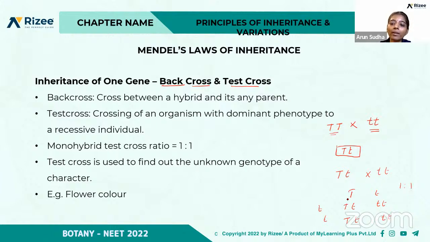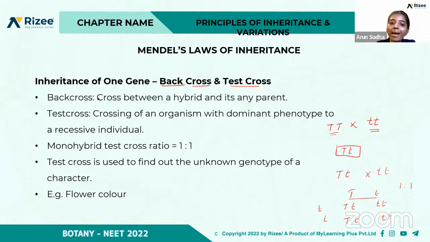That is a 1:1 ratio if it is a heterozygous parent, right? So by means of the test cross, we can find out whether it is a homozygous tall or a heterozygous tall. Okay, clear? So that is the test cross: crossing of an organism with dominant phenotype to a recessive individual.